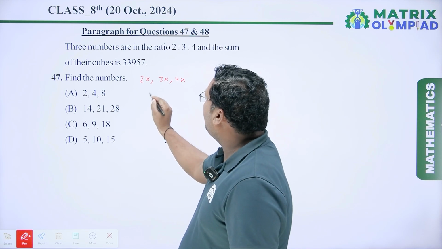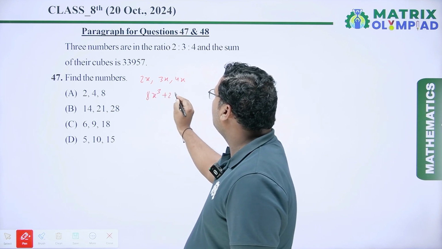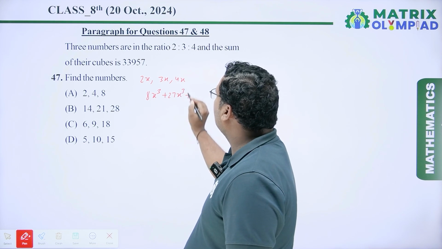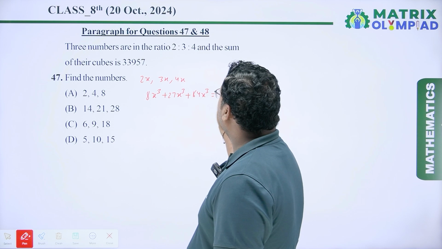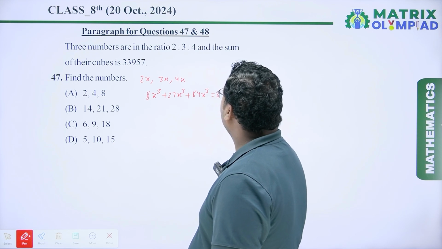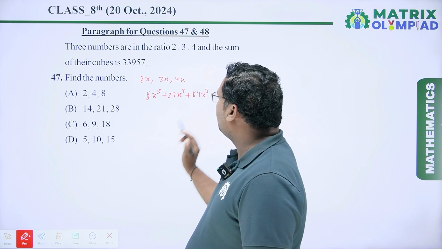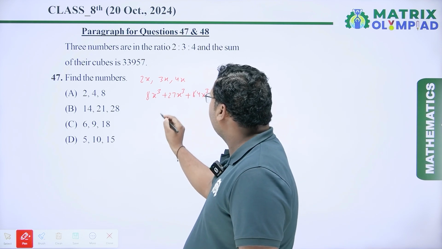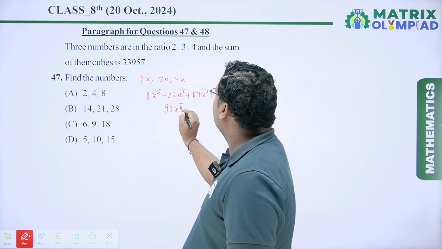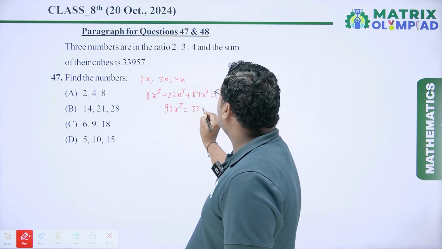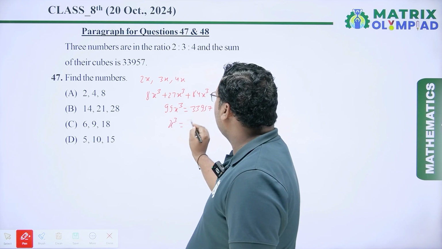The cube of 2x is 8x cube, the cube of 3x is 27x cube, the cube of 4x is 64x cube, equal to 33,957. So 8 plus 27 is 35, 35 plus 64 is 99, so 99x cube is equal to 33,957.